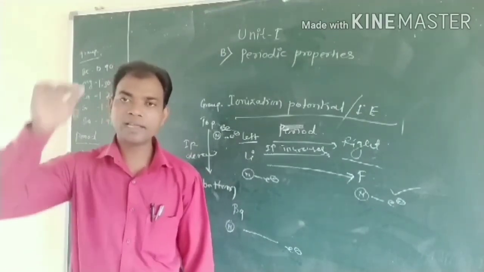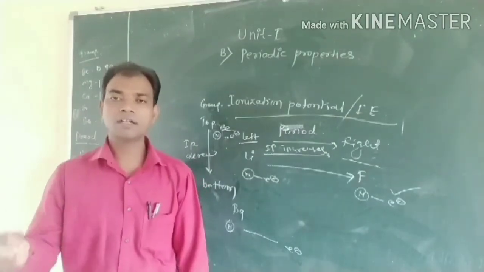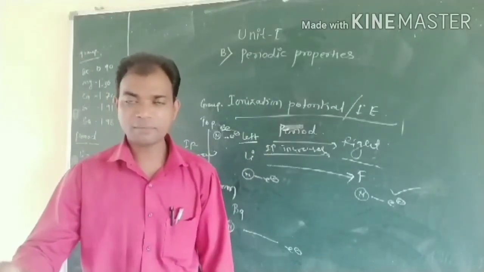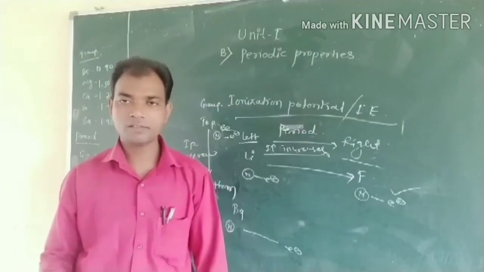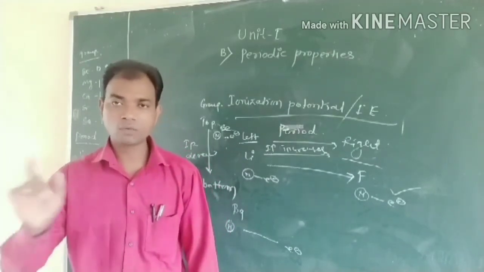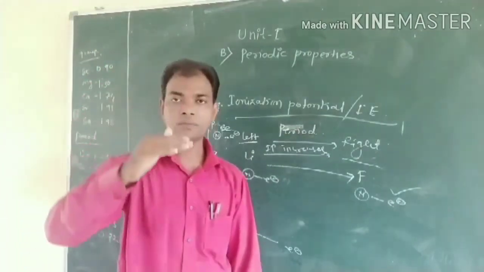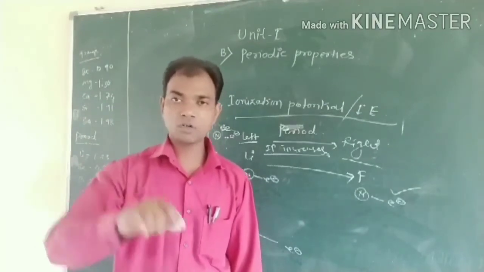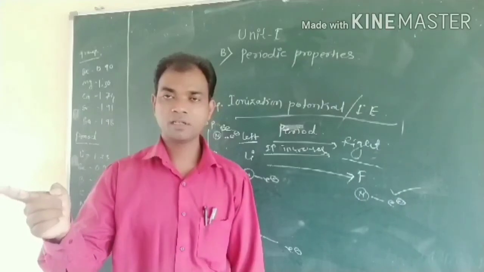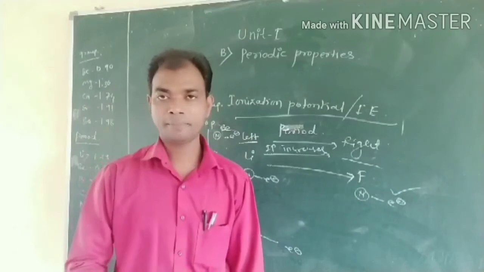In case of group, the atomic radii from top to bottom goes on increasing because a new electron is added into a new principal quantum number, that means a new main energy state. So that's why the distance between the nucleus and outermost valence electron goes on increasing when we move from top to bottom. In case of period, when we move from left to right, the new electron is added into the same energy shell.